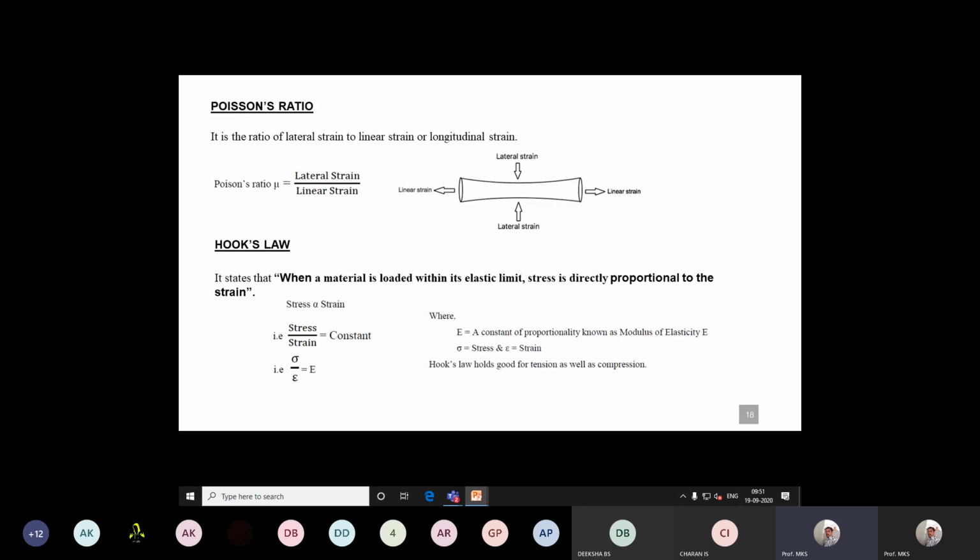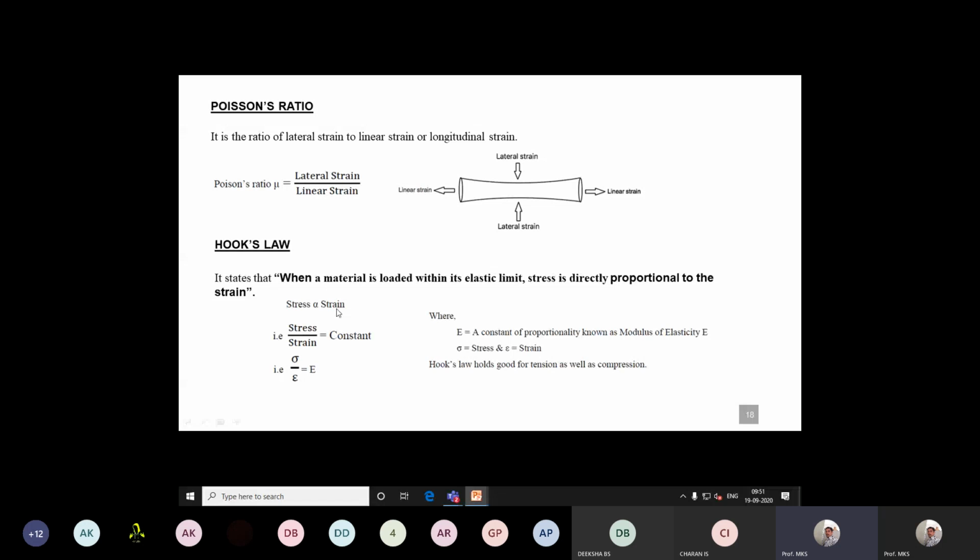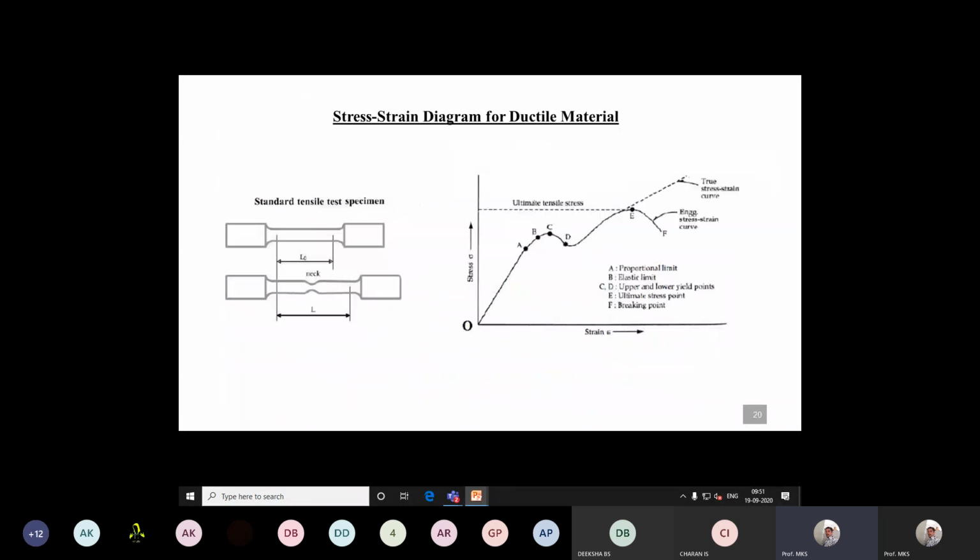So that is given by Hooke's law. Hooke's law states that stress is directly proportional to strain. As stress increases, strain also increases. If stress increases by 1 unit, strain is also increased in the same proportion up to this point A. This point A, we call the proportionality limit. After this point also the stress increases, and the stress is not proportional, but it is in the elastic region.